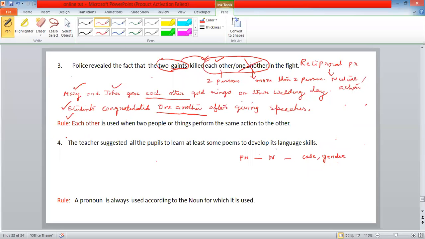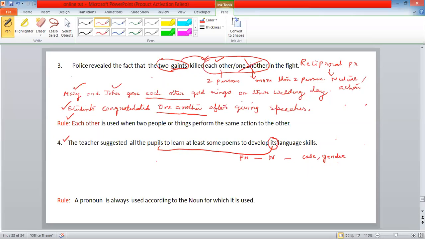The teacher suggested all the pupils to learn at least some poems to develop its language skills. Here, it is pronoun. Pronoun is based upon noun. Here, pronoun refers to what? Pupils. Whose language skills?